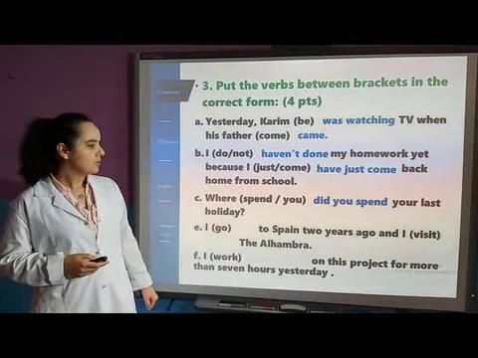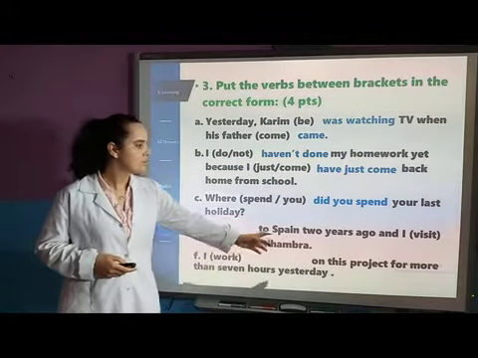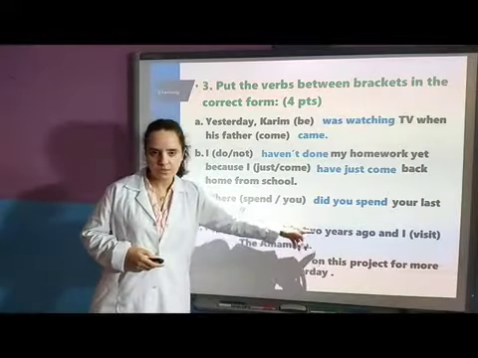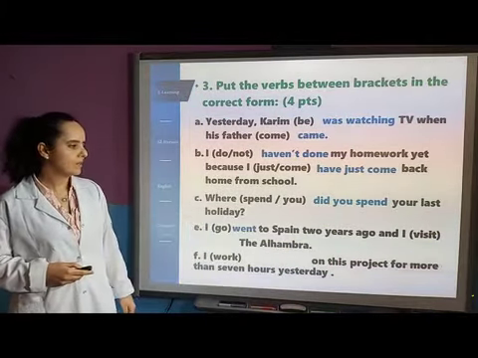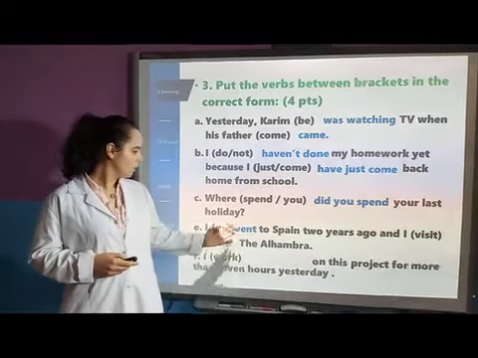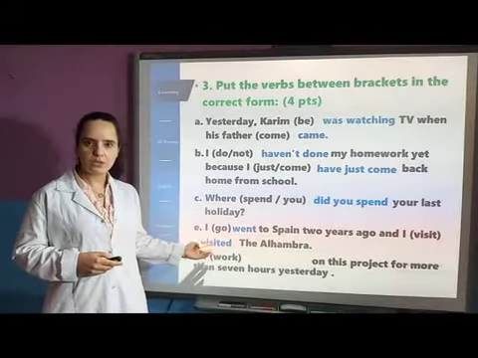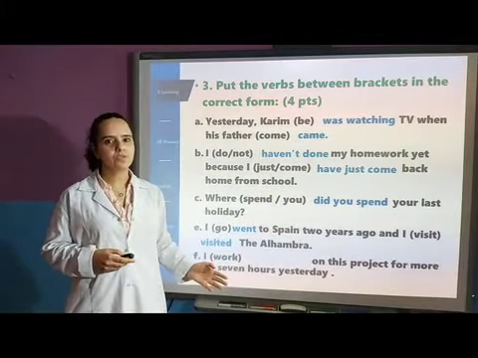I went to Spain 2 years ago and I visited the Alhambra. So here we have 2 years ago. We also here have a specific time in the past. Here went and here visited. So as you know, we have two kinds of verbs. We have regular and irregular verbs.